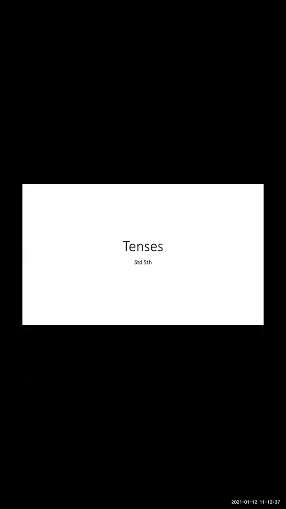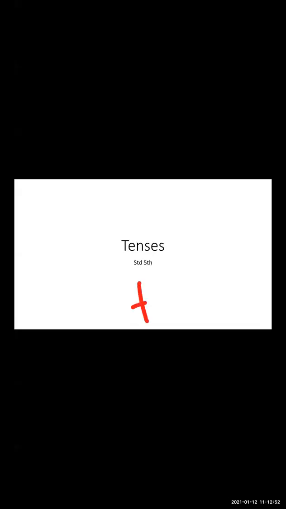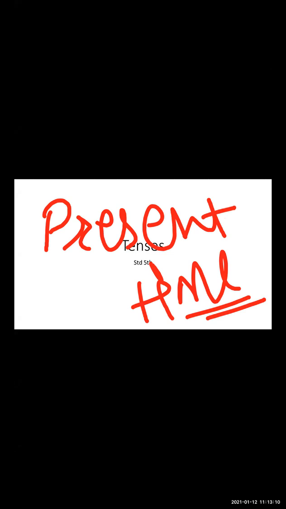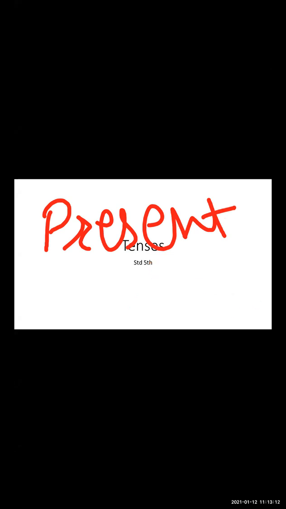Today we are going to learn about the tenses. Tenses depend on time. Tenses show us time. Tenses are divided into three parts. The first part is present time, the second part is past time, and the third part is future time.